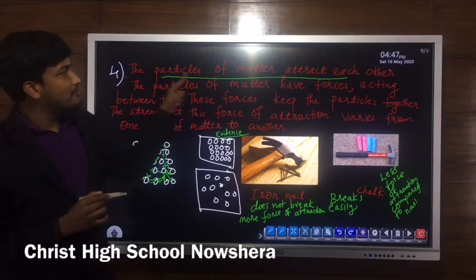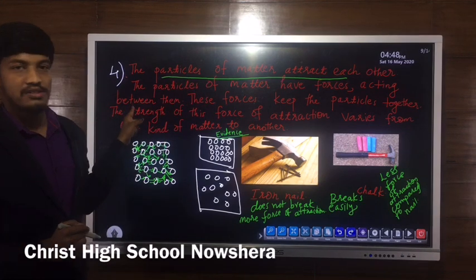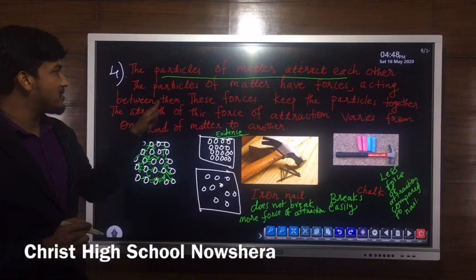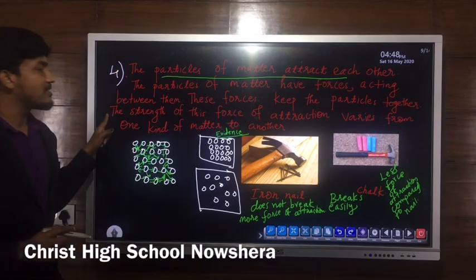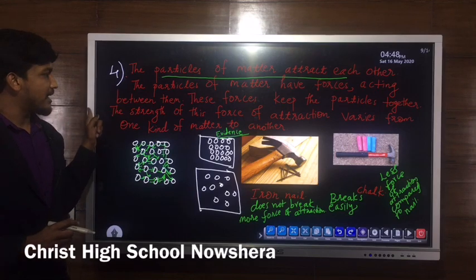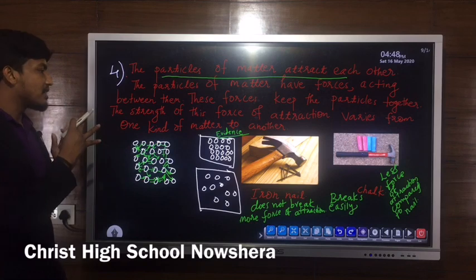So the particles of matter attract each other. The particles of matter have attractive forces acting between them. These attractive forces keep the particles together. So because of this force of attraction, the particles of matter combine together.